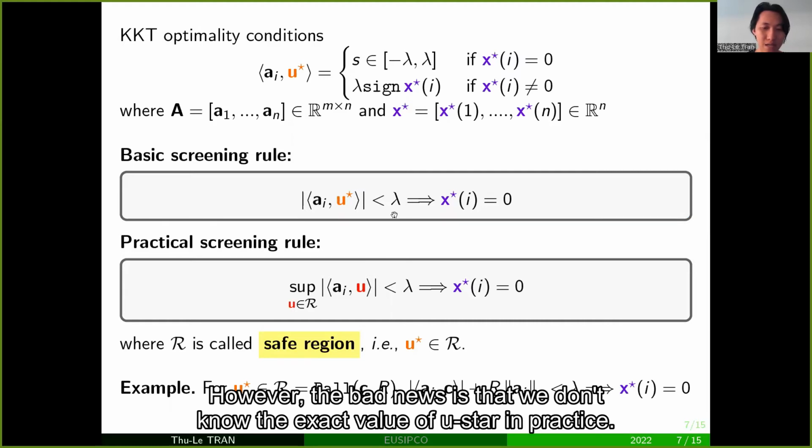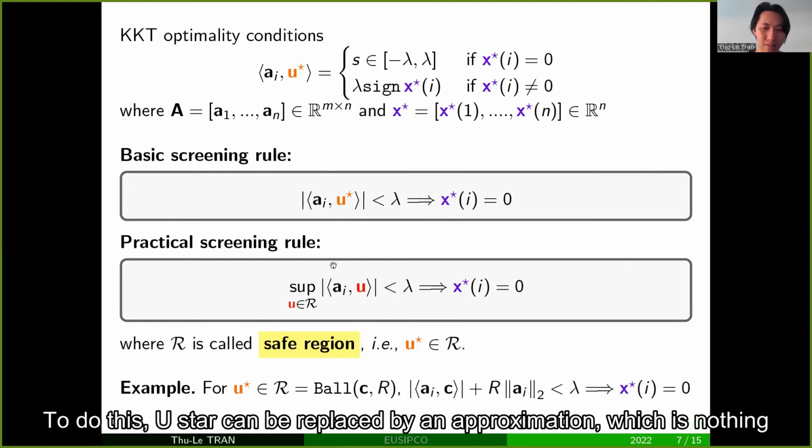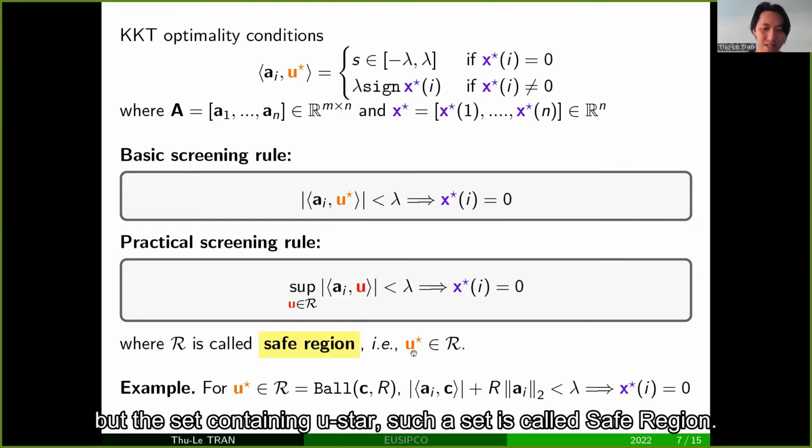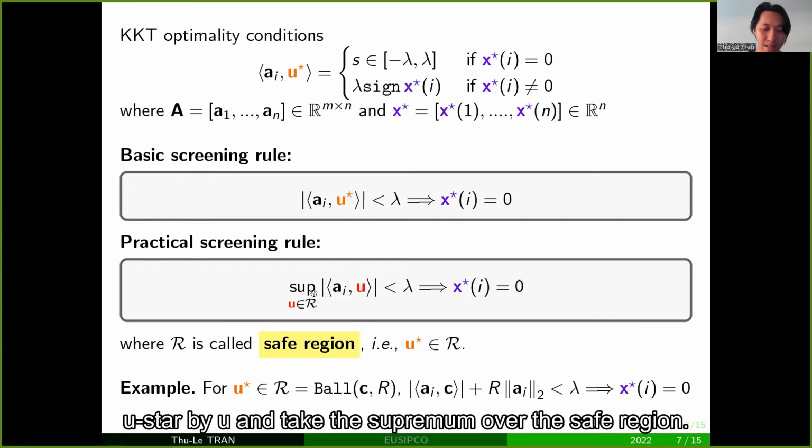However, the bad news is that we don't know the exact value of u star in practice. So it is necessary to have more practical screening rules. To do this, u star can be replaced by an approximation, which is nothing but a set containing u star. Such a set is called a safe region. In this case, to rewrite the practical screening rules, we just need to replace u star by u and take the supremum over the safe region.